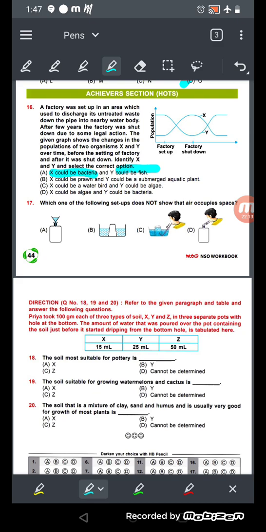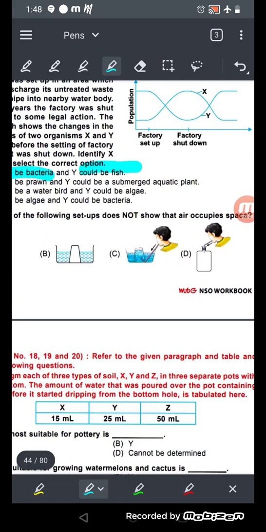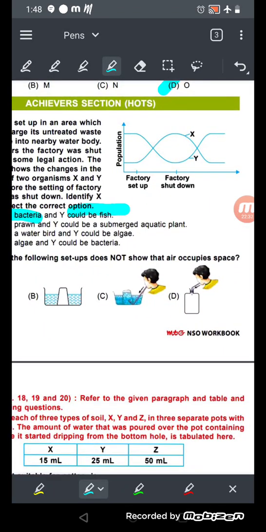Okay, see here what it is written here. The given graph shows the changes in the population of X and Y over time before the setting of the factory and after it was shut down. So identify X and Y. Who has increased the most? Bacteria has increased. See the plus one is the bacteria, it increases. Here you can see the bacteria was less before, but after the discharge of the untreated chemicals, the bacteria increases.